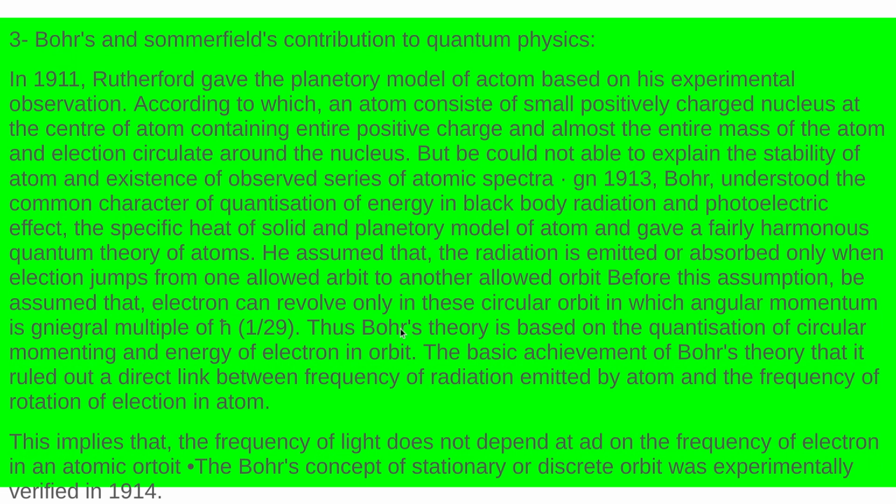What has been told by Bohr is that his theory is based on the quantization of the angular momentum and energy of the electron in orbit.